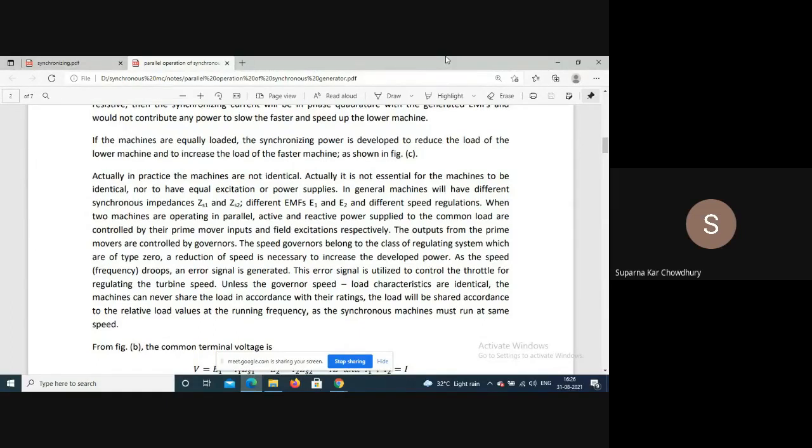So either the steam flow of the thermal power plant or the water flow of the hydropower plant is regulated by these speed governors.